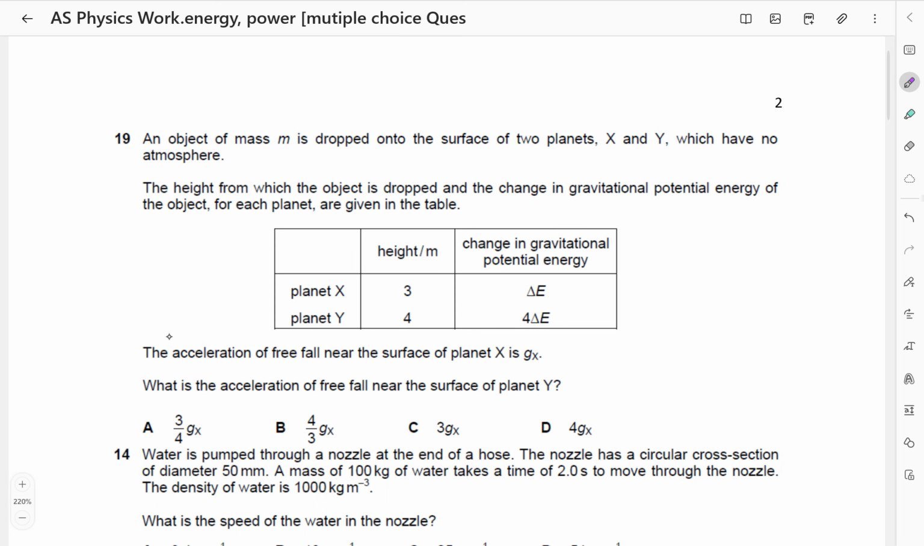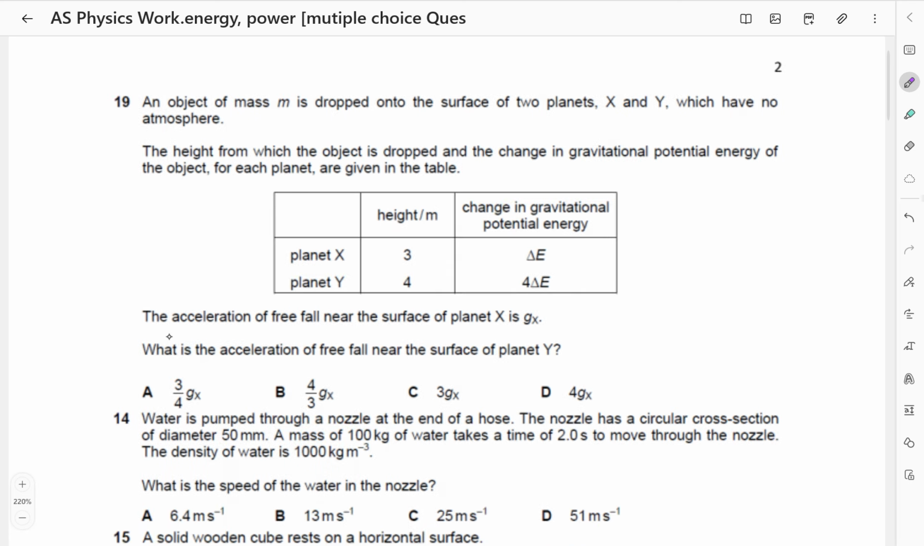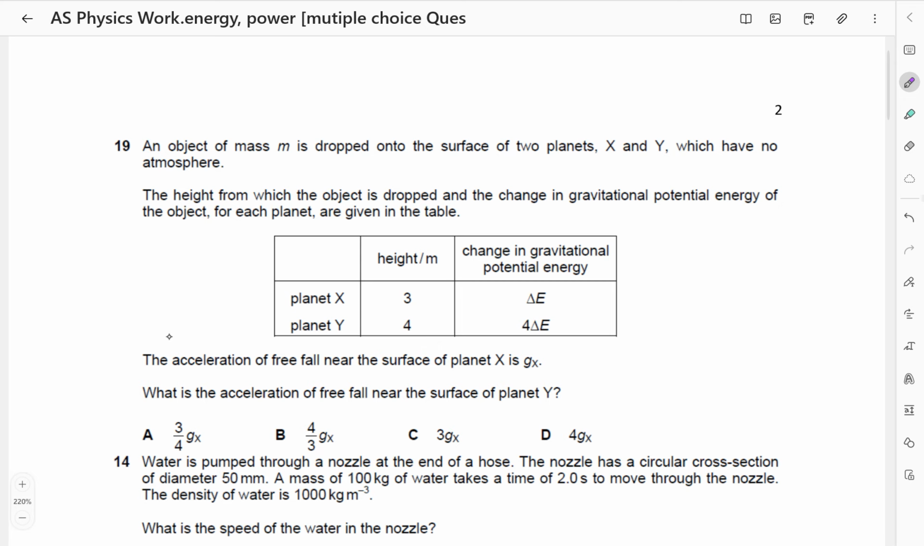An object of mass m is dropped onto the surface of two planets X and Y, which have no atmosphere. The height from which the object is dropped and the change in gravitational potential energy of the object for each planet are given in the table. For planet X, height is 3, change in potential energy is delta E. So let's start with planet X.